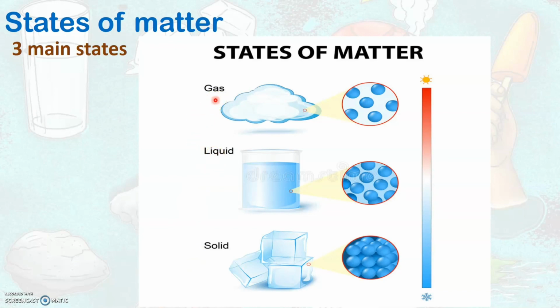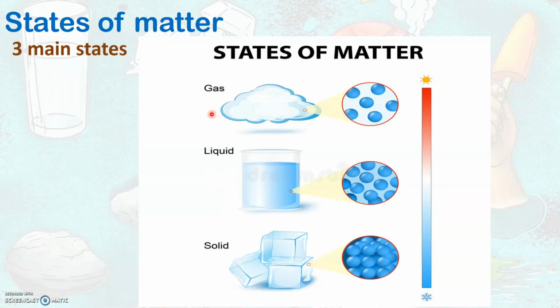We have already learned that anything that can be perceived by senses, anything that has mass and occupies space is called matter. We know that solids and liquids have mass, they occupy space, and they can be perceived by senses. But what about gas?